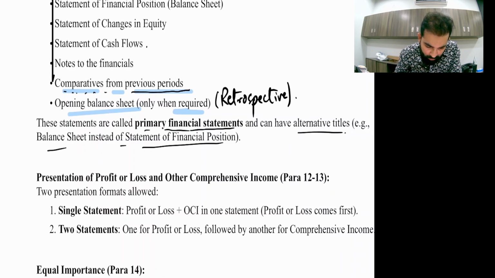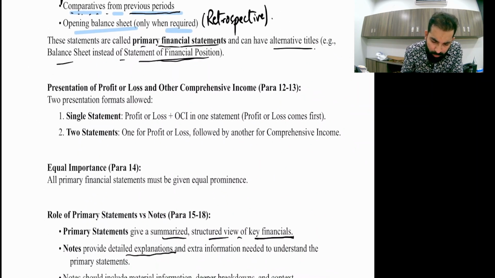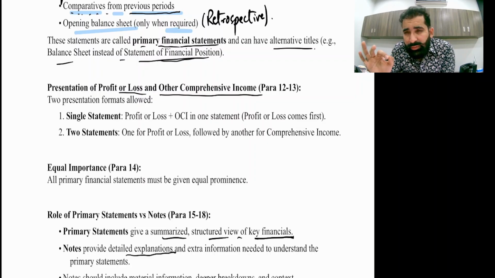These statements are called primary financial statements and can have alternative titles, like balance sheet instead of statement of financial position. Now, how can you present profit and loss and other comprehensive income? Listen very carefully. International research says that 99% of shareholders, when they get the financial statements, only open one page, and that page is called the income statement, because every shareholder is interested in EPS, profit, how the profitability is going.